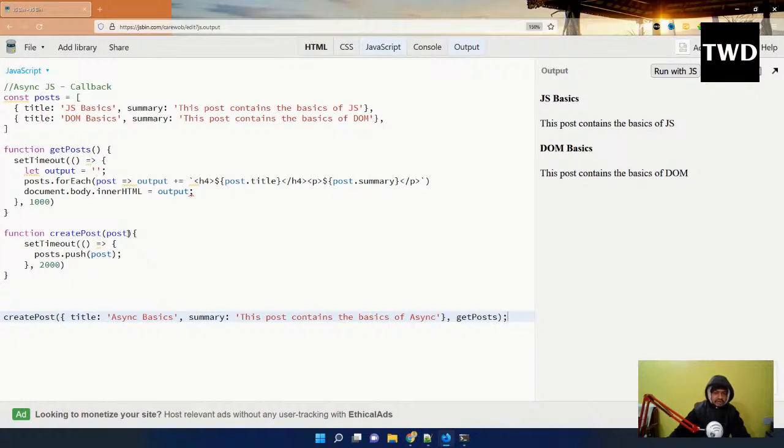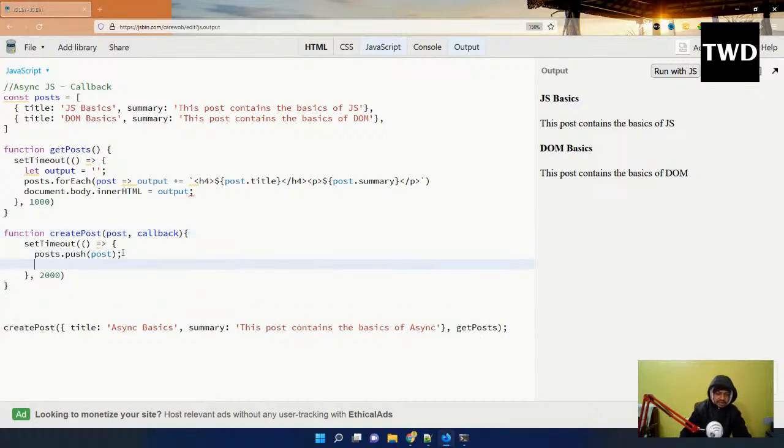Okay, so now it has got two parameters. One is another, and I'm just passing a function, and it is industry standard to name it callback. We can name it anything, but I'm naming it callback because that is a standard. I'm passing the getPost function here. So I'm coming here to the callback, and I will call this function like this.